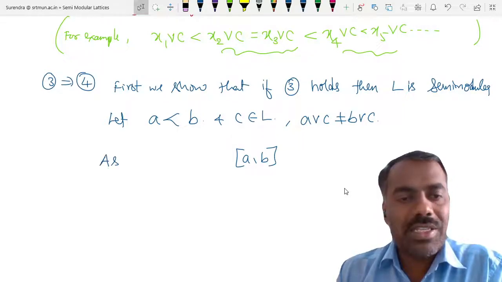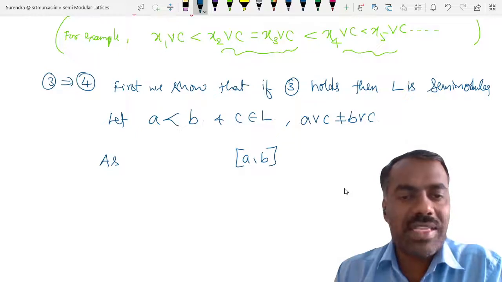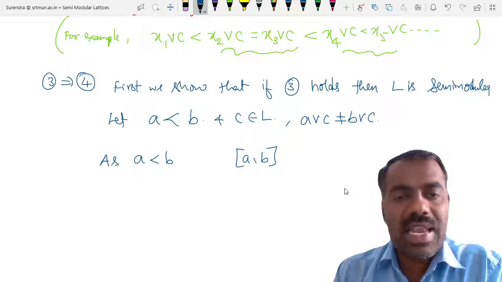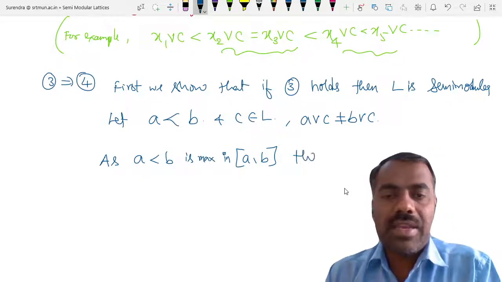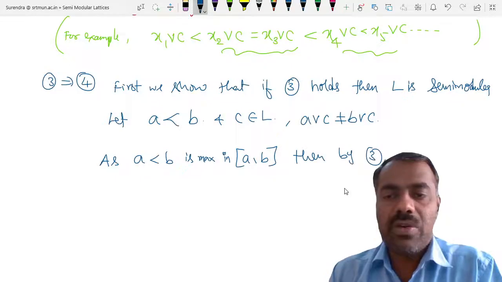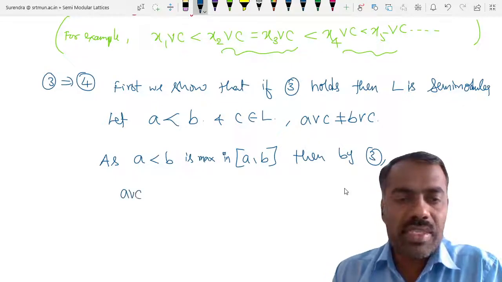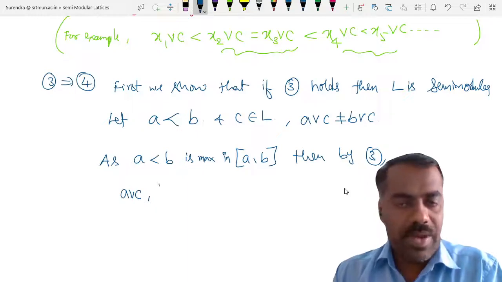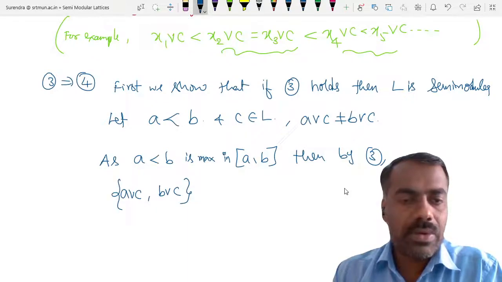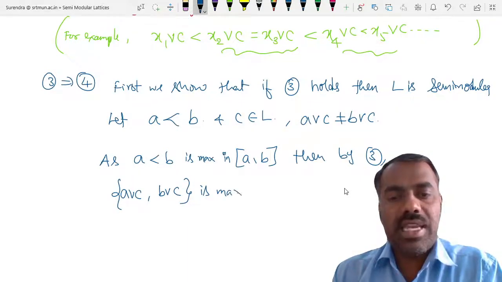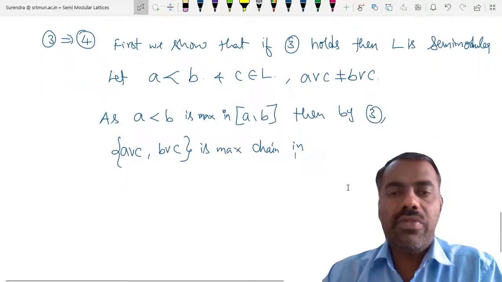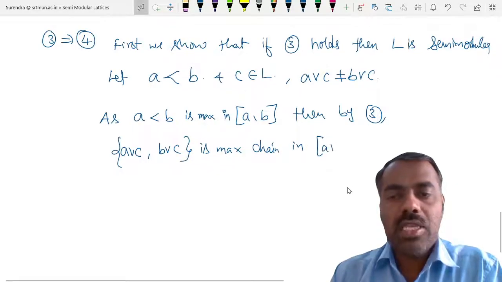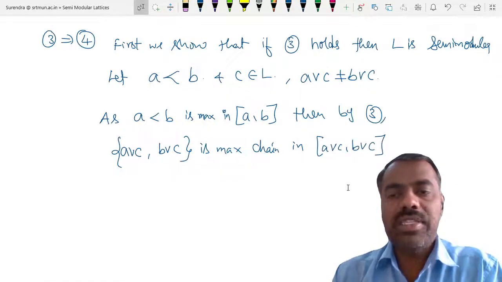Because you cannot put any element in between this, A less than B is itself maximal, right? In this interval, then by 3, what do we get? A join C comma B join C is, by 3, a maximal chain in A join C comma B join C.